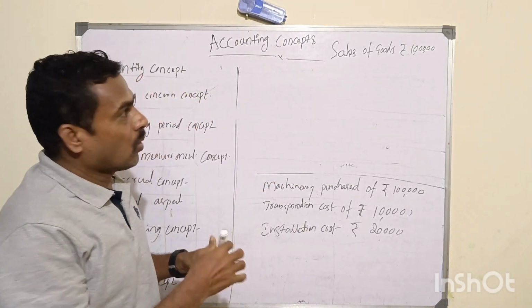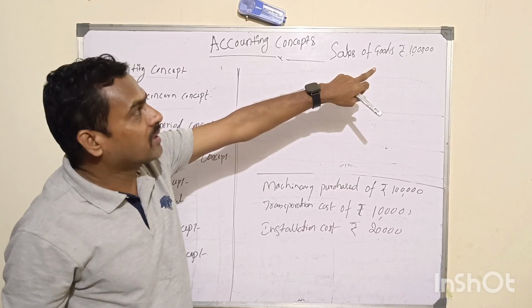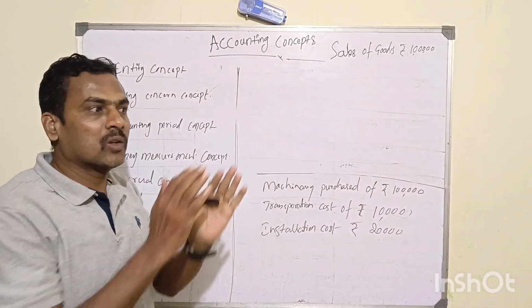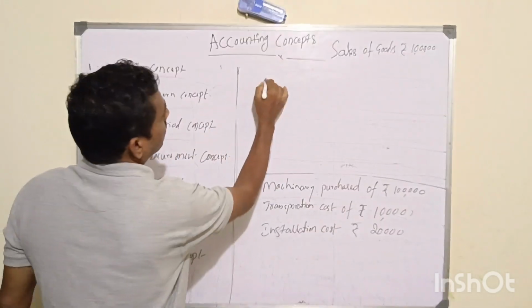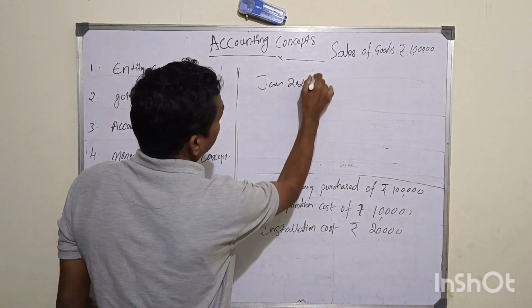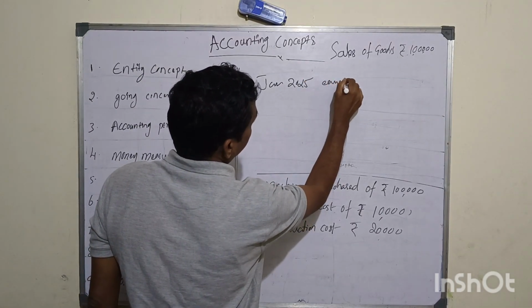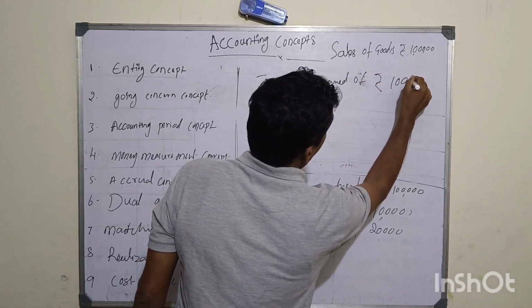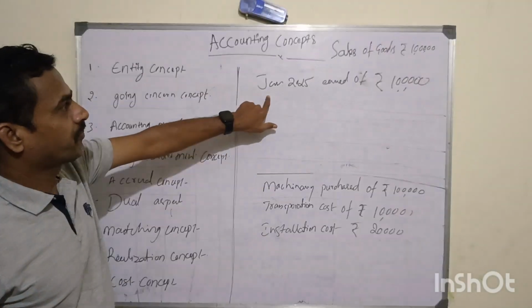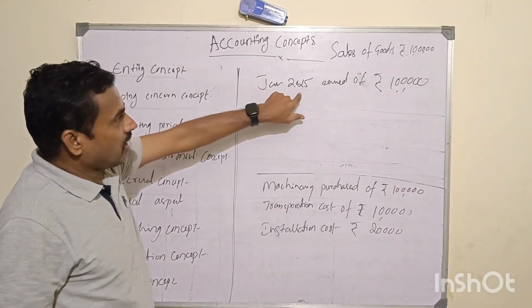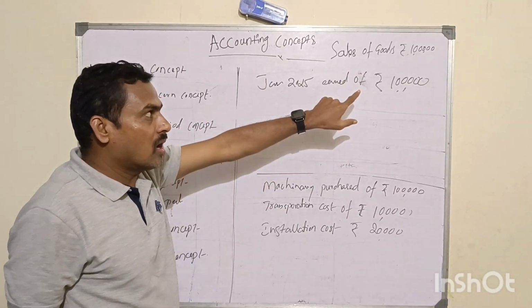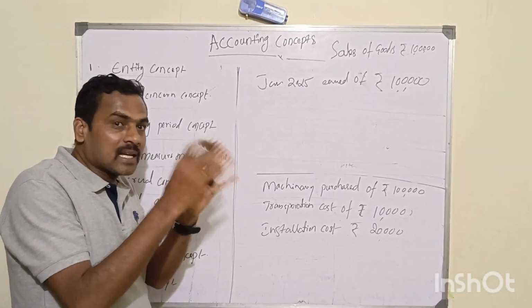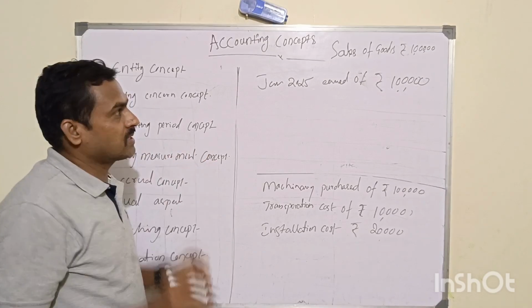That means to earn a revenue of 1 lakh rupees by the business entity, what is the total expenses incurred in that particular month? For example, in Jan 25 a business entity earned revenue of 1 lakh rupees. To earn 1 lakh of revenue, what are my operating expenses, or total expenses incurred?